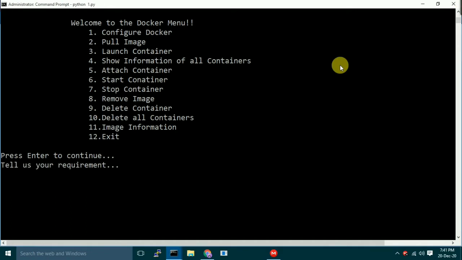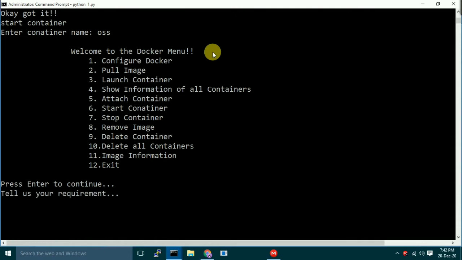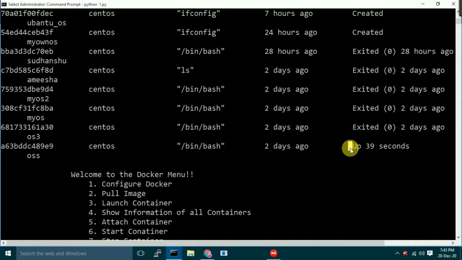Start container. OSS, and let's see, this container has been started. You can verify from here also. The container has been started. Let's go, show information of all containers. It has fetched all the containers, and see, OSS has been started now, and it is up for 39 seconds. So a container has been started.